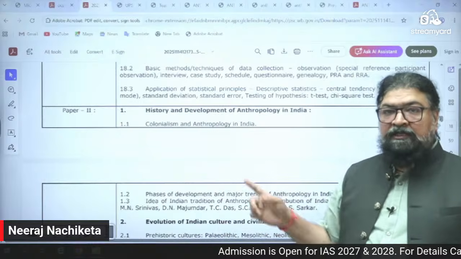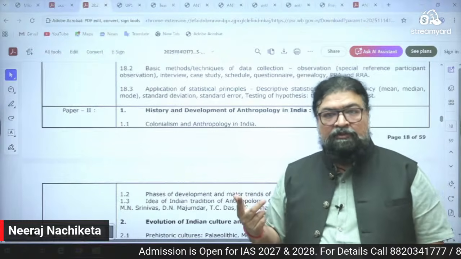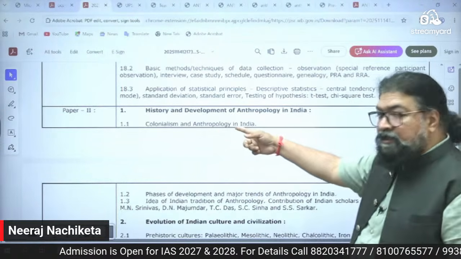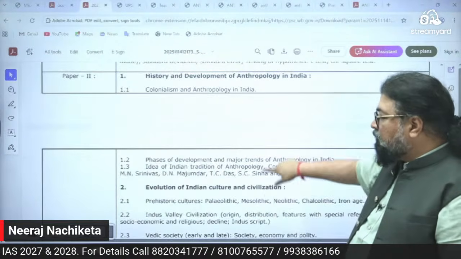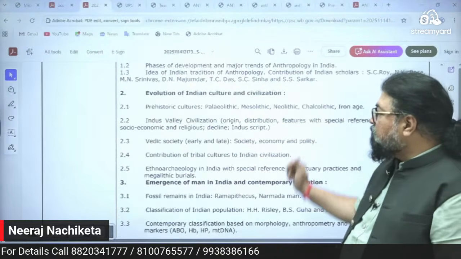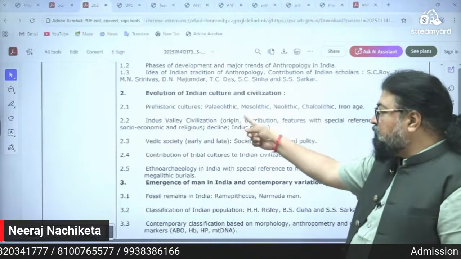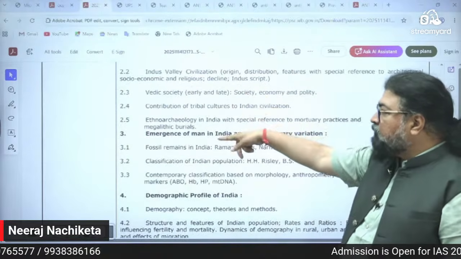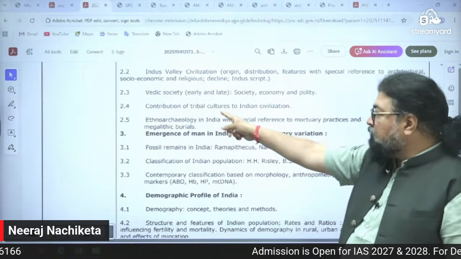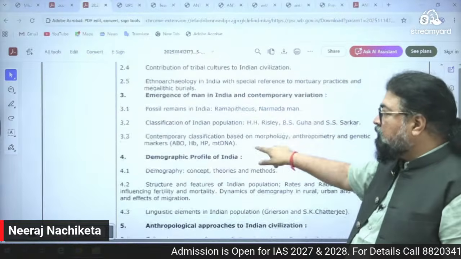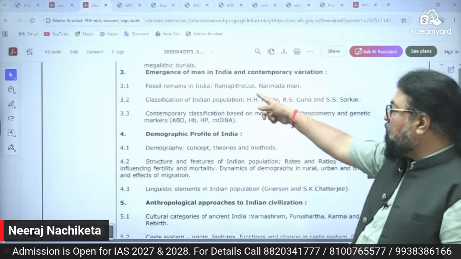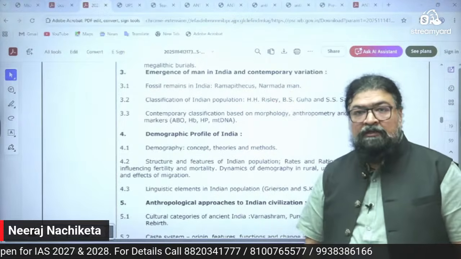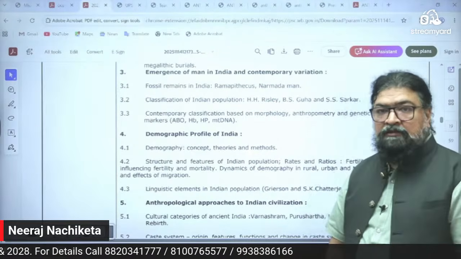Then paper 2, you can see history and development of anthropology in India. In WBCS, also 2 papers, paper 1, paper 2. Now paper 2, you can see Indian anthropology, history and development of anthropology in India, colonialism and anthropology in India, evolution of Indian culture and civilization. Again, prehistoric cultures, Indus Valley civilization, Vedic society, contribution of tribal culture to Indian civilization, ethnoarchaeology, emergence of man in India, contemporary variation, like Ramapithecus, Narmada human, then Sivapithecus.